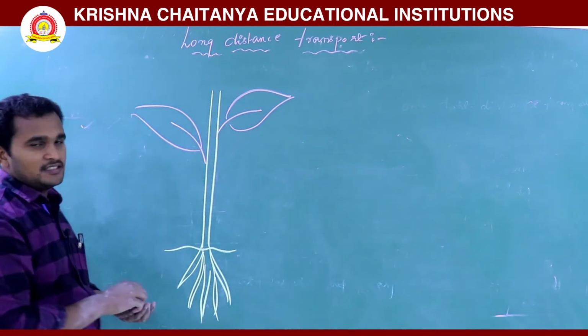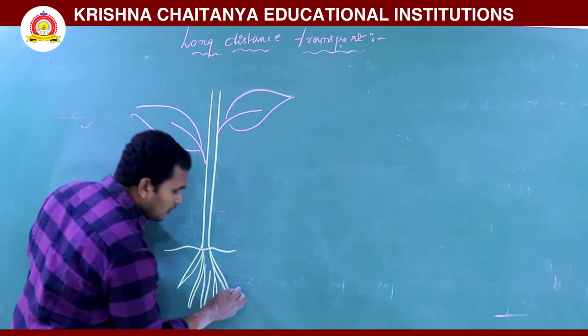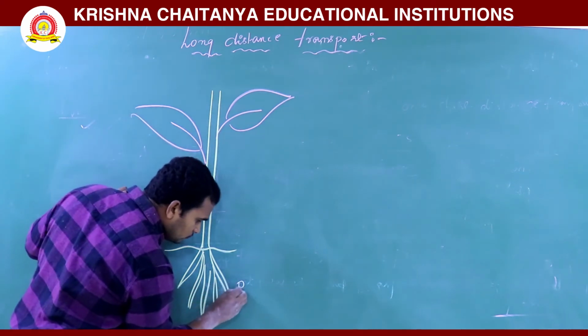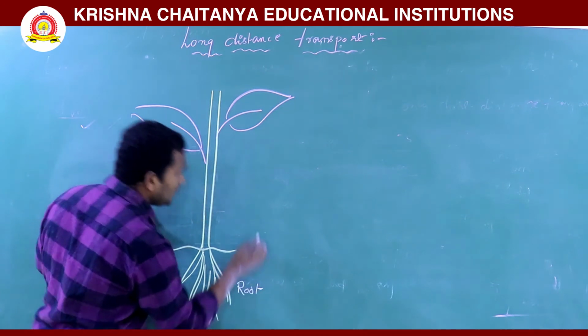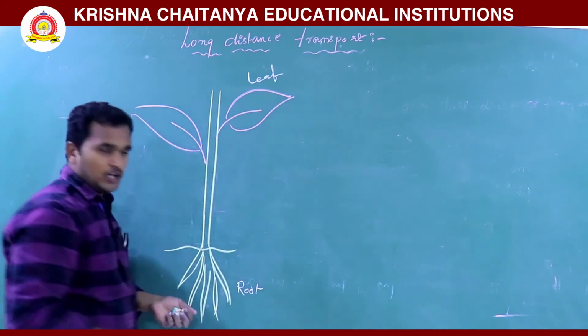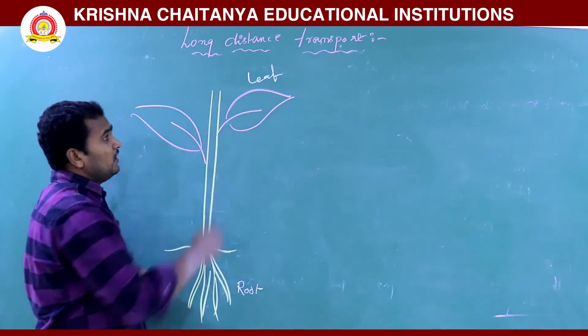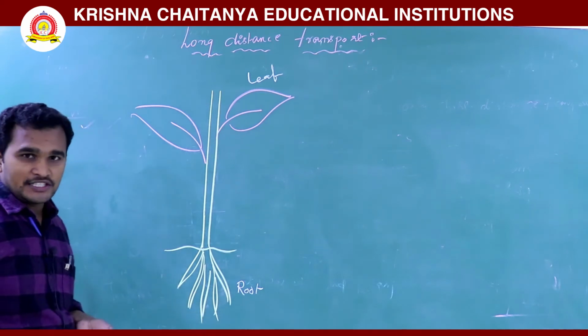Already, as we discussed before, long distance transport is nothing but transport from root to leaf, and from leaf to root. So it requires long distance transport.